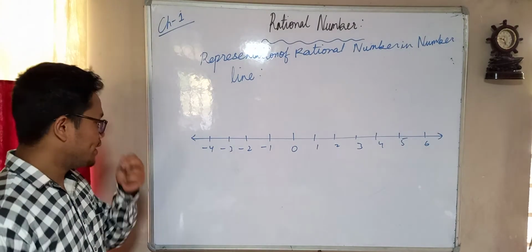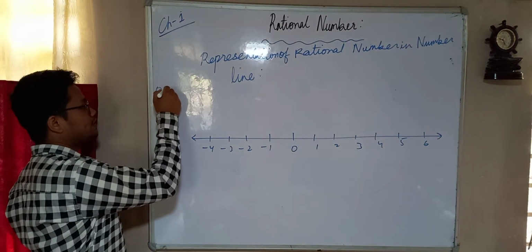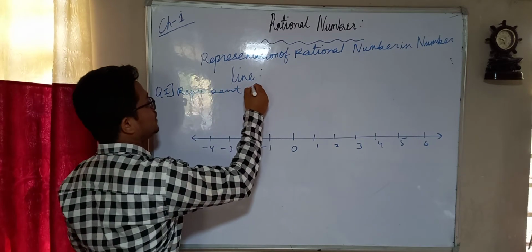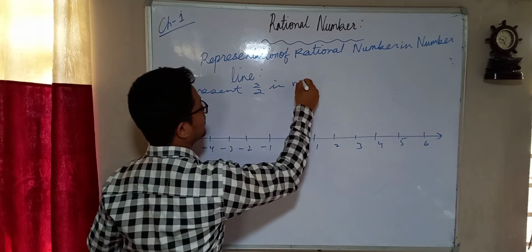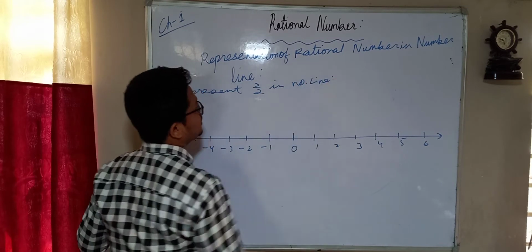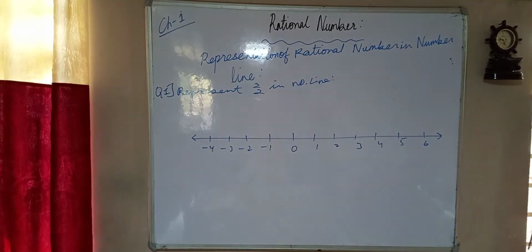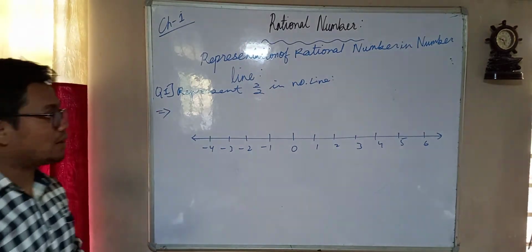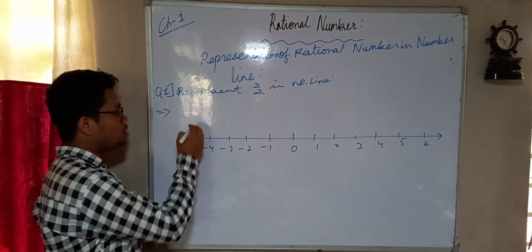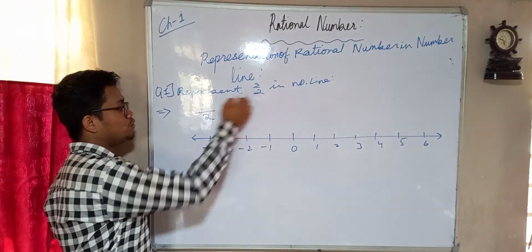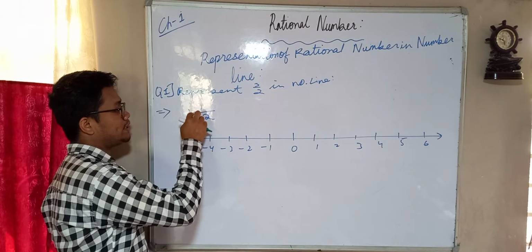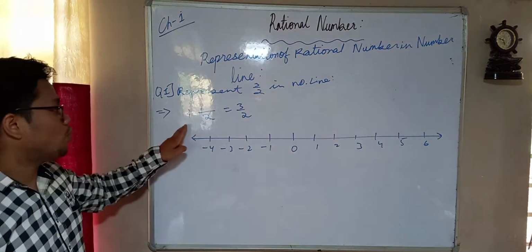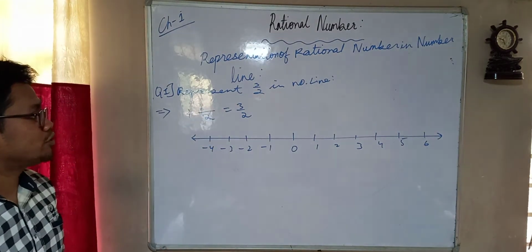Now if I say represent 3 by 2 on the number line, for that you always have to do some calculation first. So you have to convert 3 by 2 into a mixed fraction. 2 ones are 2, 2 plus 1 is 3, so that is equal to 1 and 1 by 2. So 1 and 1 by 2 is actually 3 by 2.